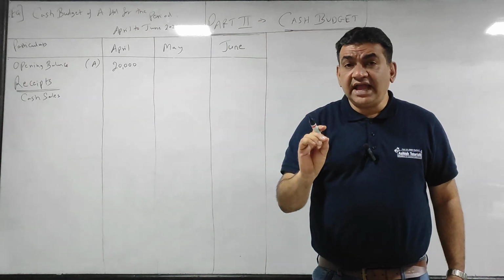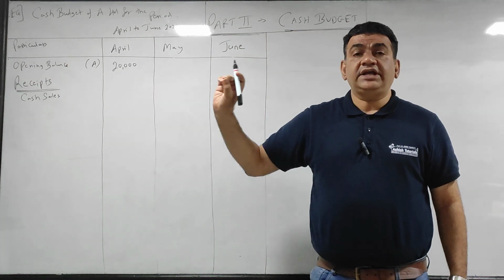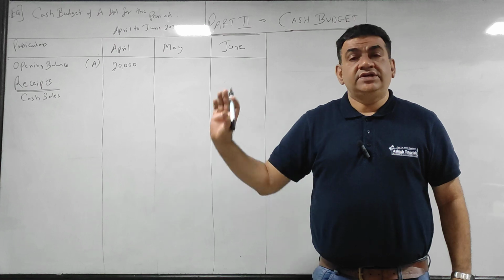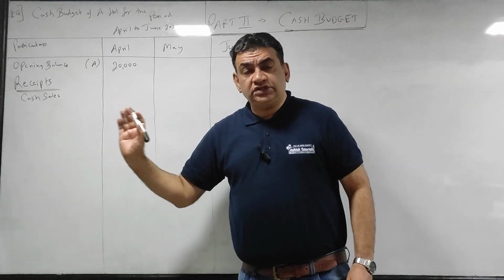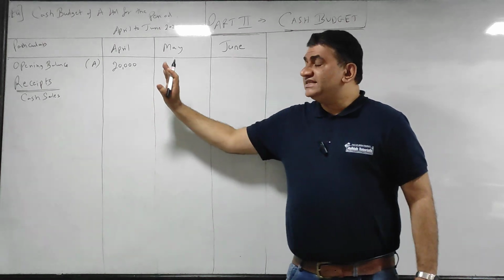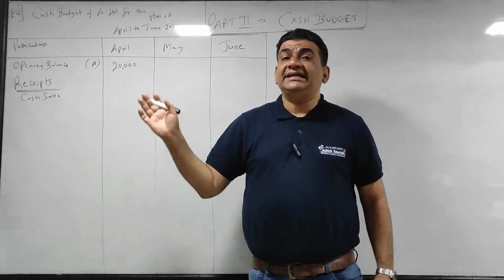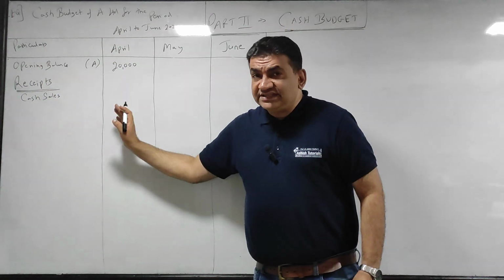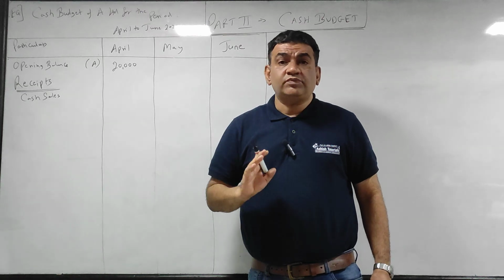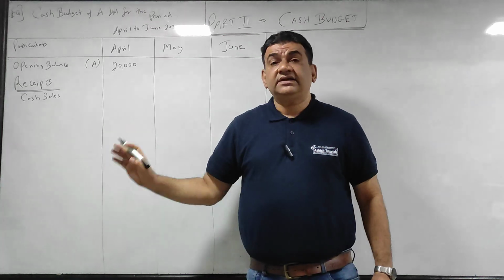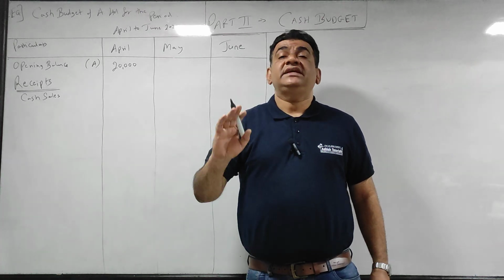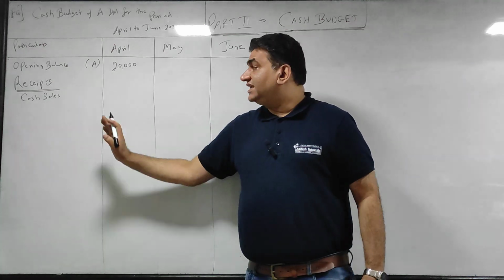Whether you take hard cash, whether you take check, whether you take online, it is cash sales only. So cash sales में पैसा on the spot मिलेगा, whereas credit sales में you will get the money at a later stage. Let's take cash sales.